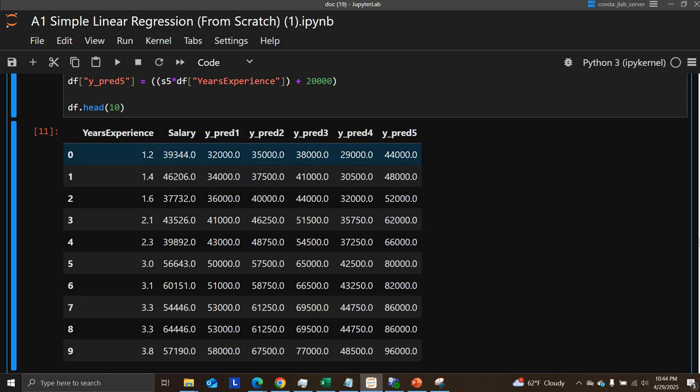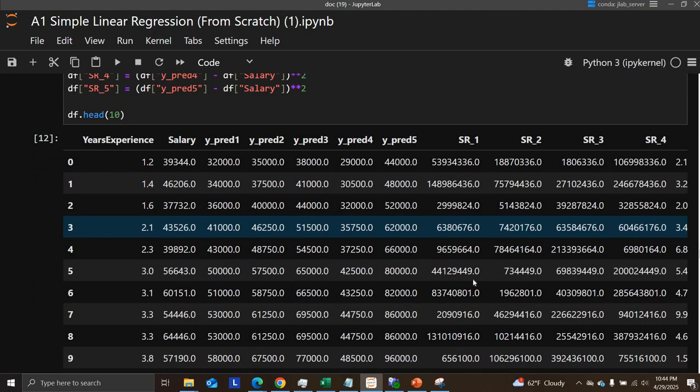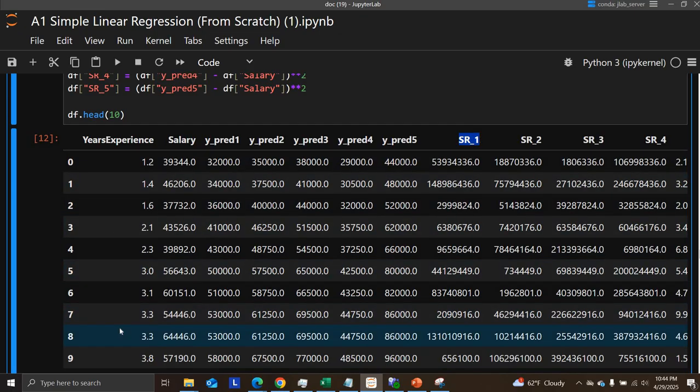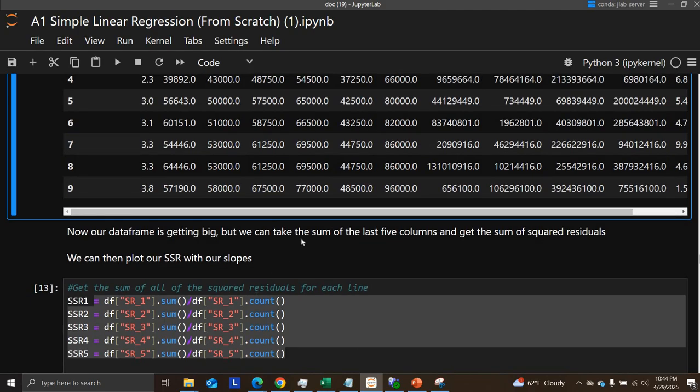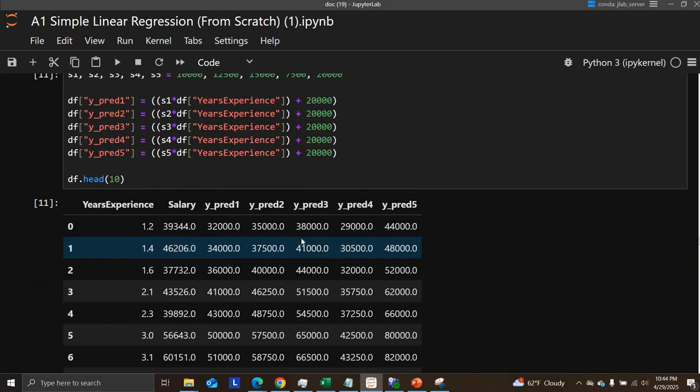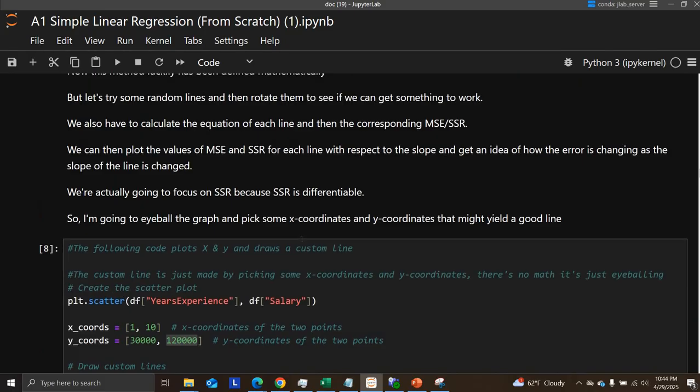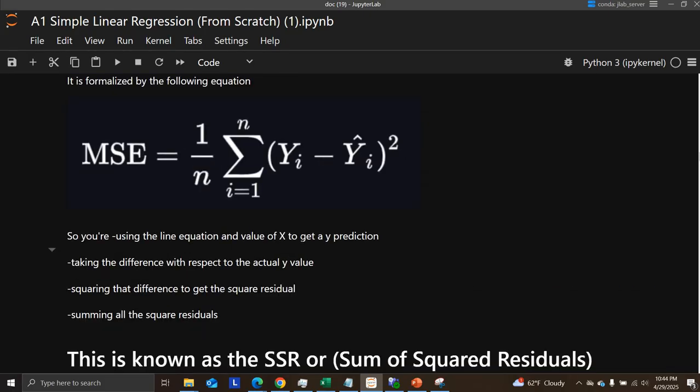I know the actual value. I get the residual of that. I square that. I add that all up for each line. So each line's going to get a single value for the sum of squared residuals, right? Because it's all of these entries added up. And then I just divided by the number of entries because that is how MSE is set up.